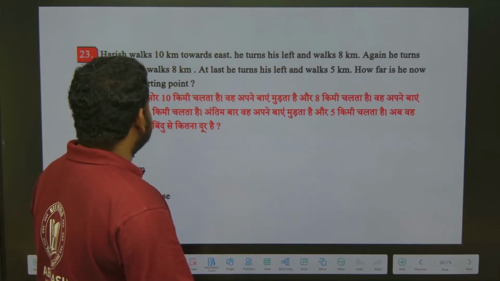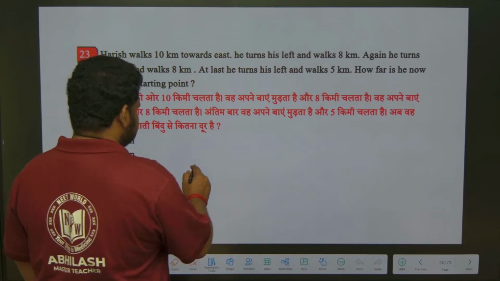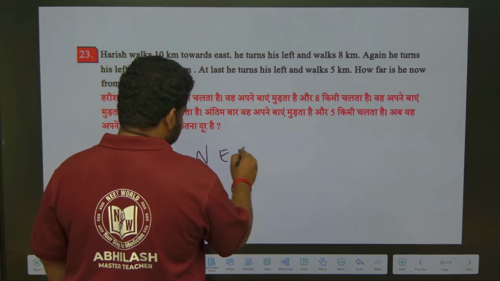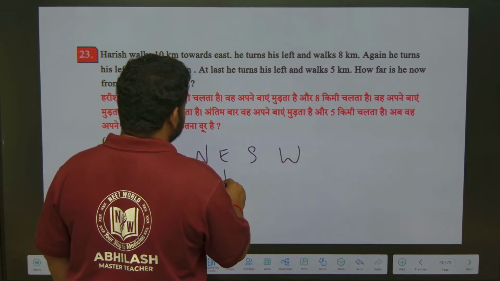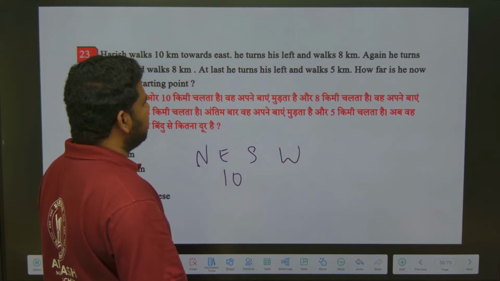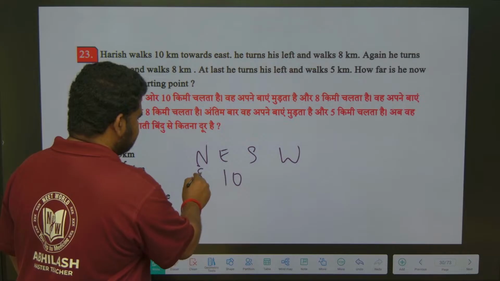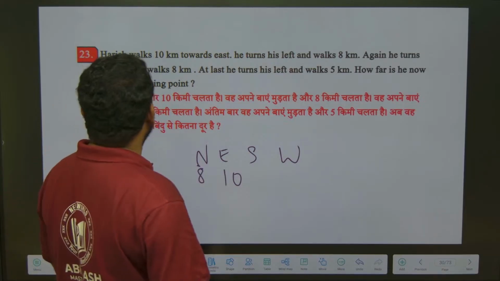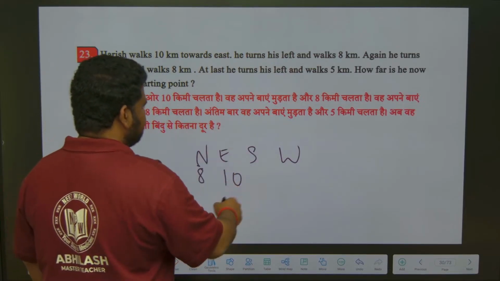Now Harish walks 10 kilometers towards east. Okay, so north, east, south, west. 10 kilometers towards east. He turns left. Okay, he turns his left and walks 8 kilometers. Left means he'll be under north. Again he turns left and walks 8 kilometers.